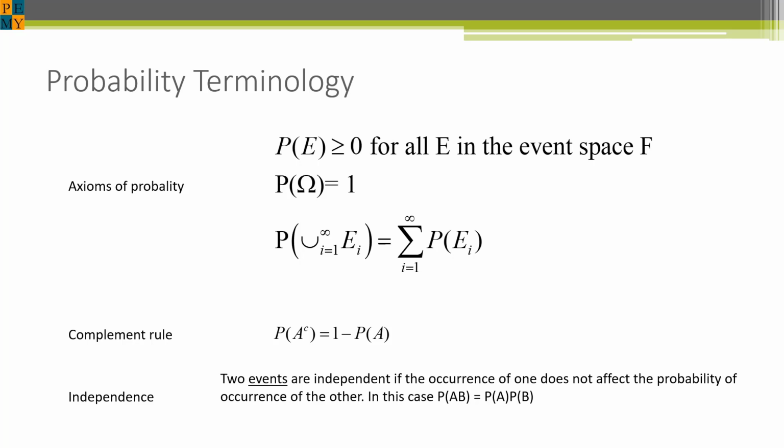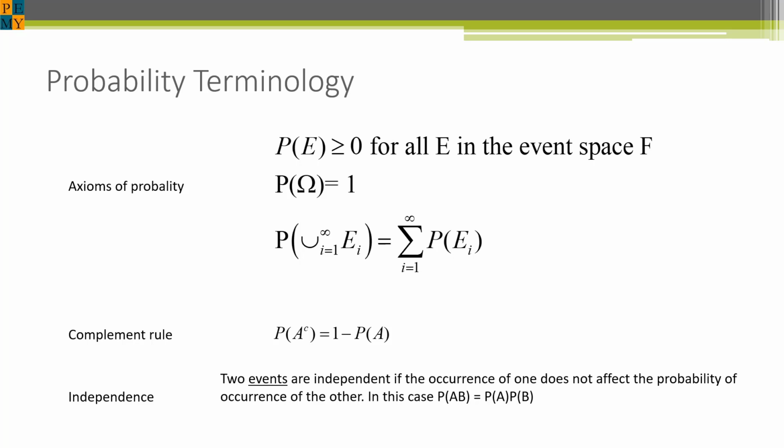The second axiom says that the probability of all events in the sample space, which is essentially all possible outcomes of an experiment, is equal to 1. From these two axioms, it is easy to see that an event probability is in the range 0 to 1 inclusive. The impossible event has probability 0, while the certain event has probability 1.